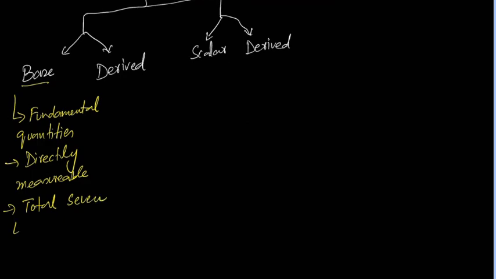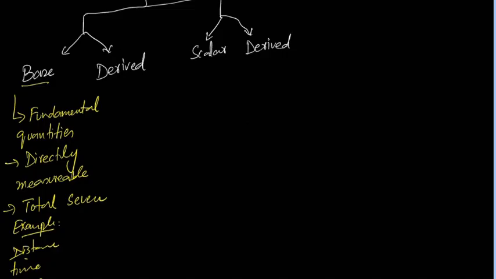Okay, examples: the most commonly used five are distance or length, right, time, mass. These are the most frequently used. Besides this you also have temperature and the amount of current, electric current.